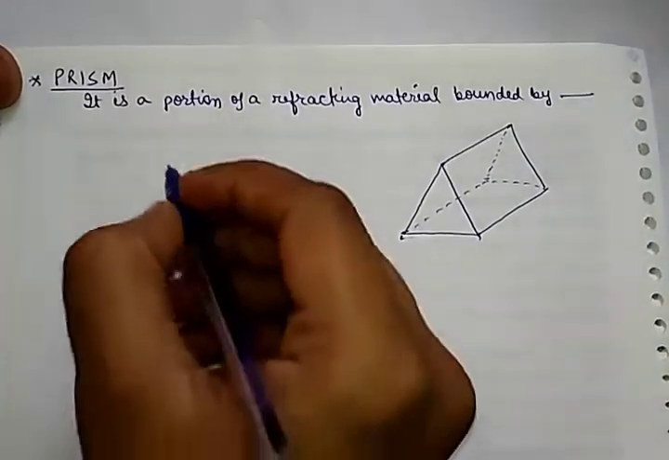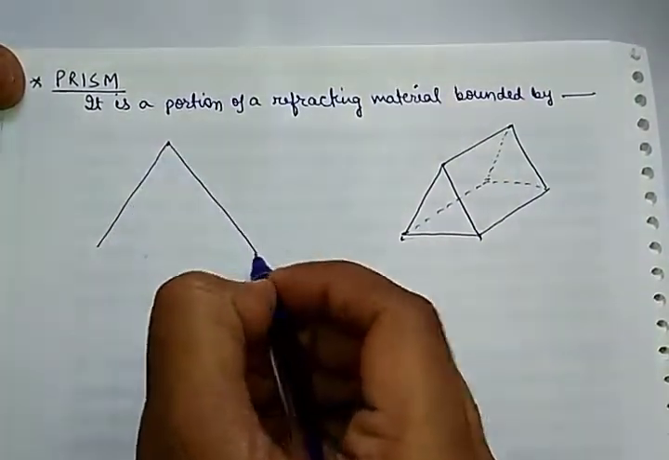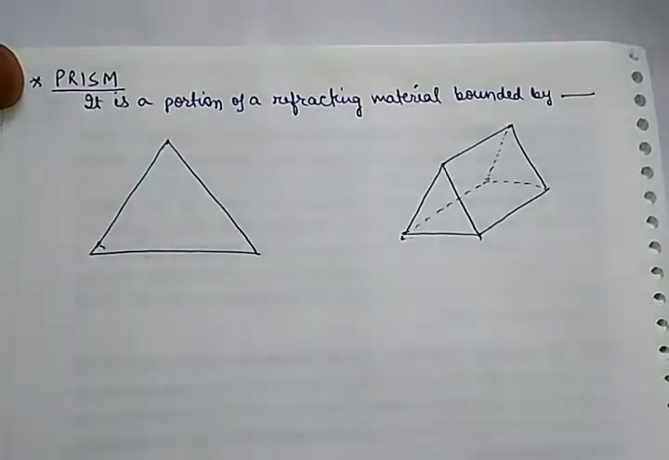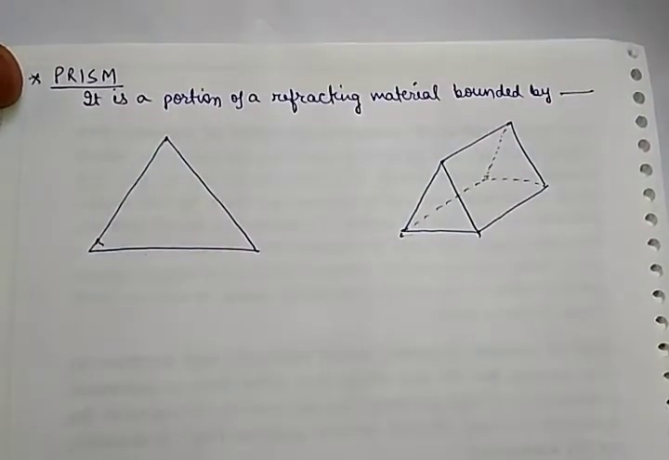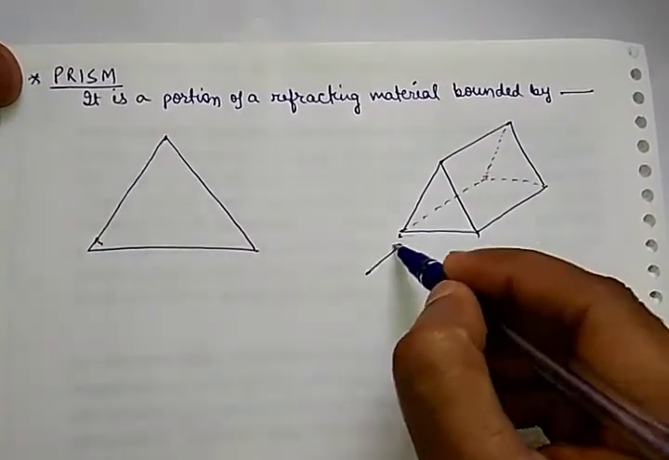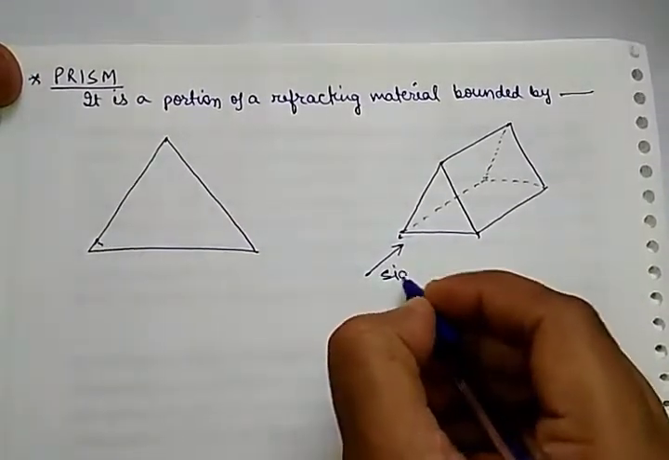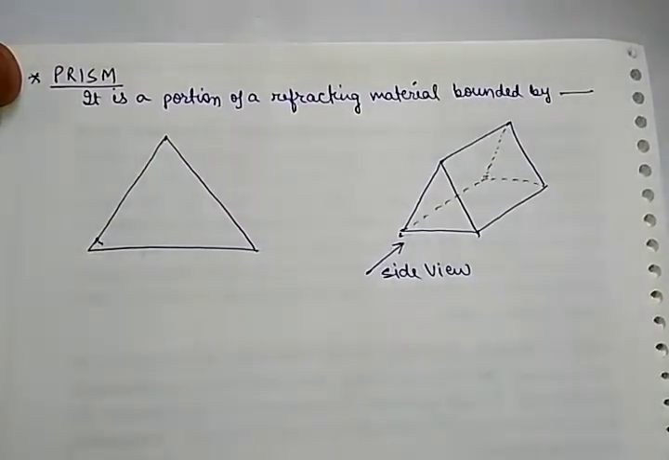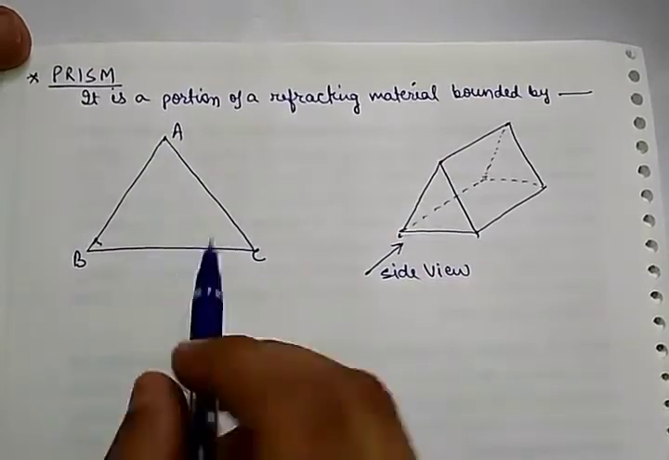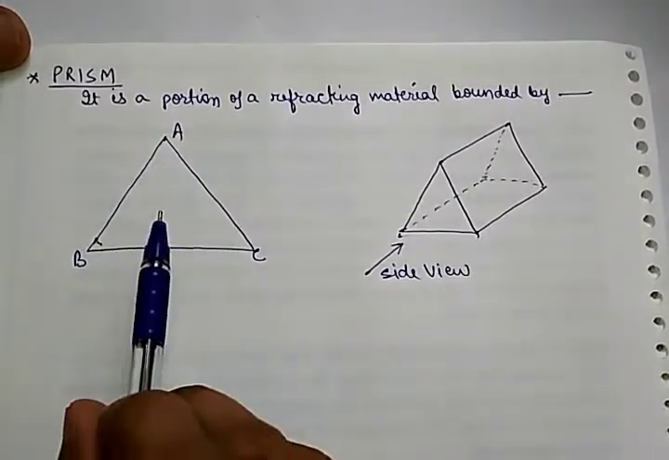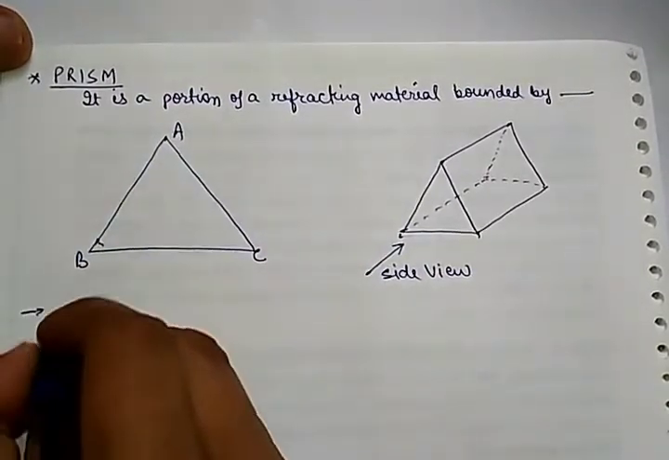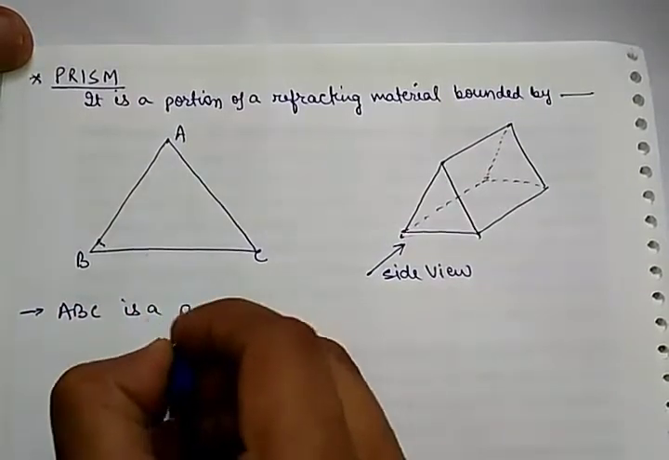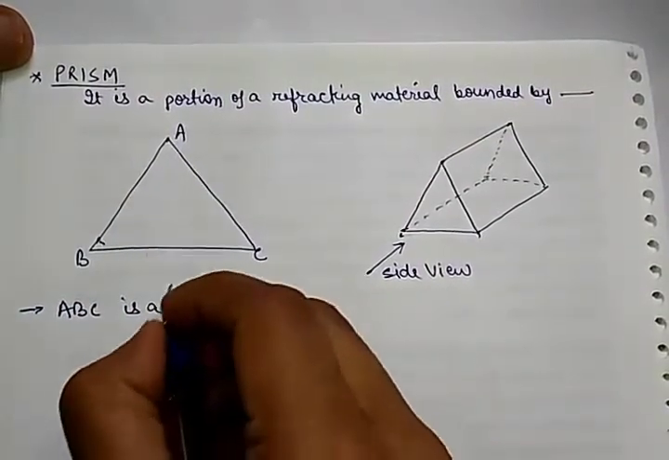In a 2D figure, let us see, it will look something this way. If we see it in a 2D figure on a plain page of paper, it will look like this, a side view. Let us understand with the help of a diagram. ABC is a triangular glass prism. I'll write here the points. ABC is a triangular glass prism.